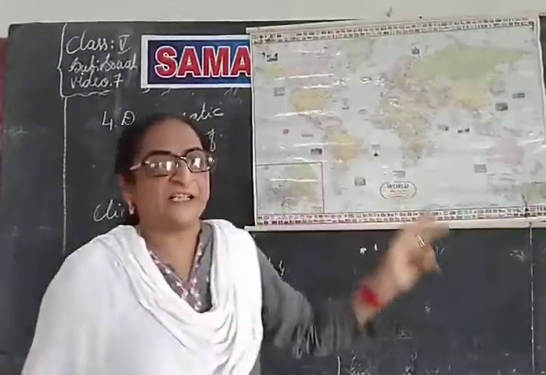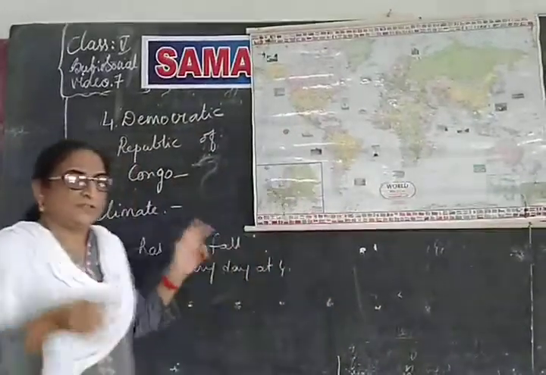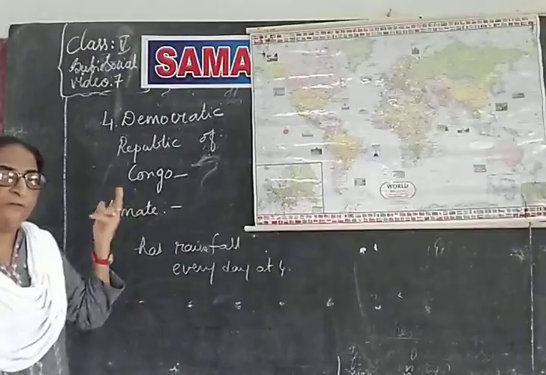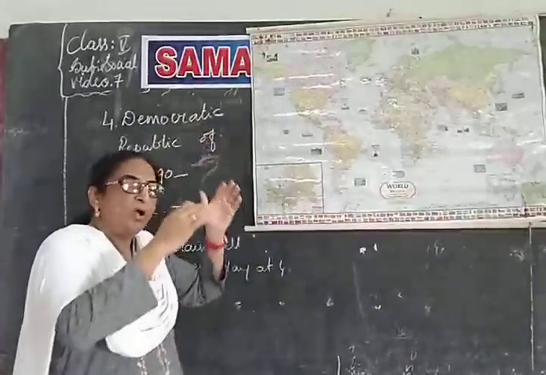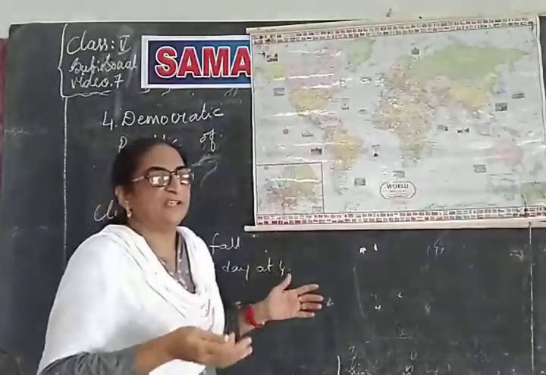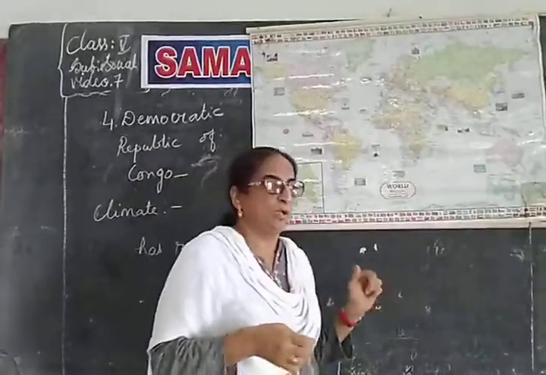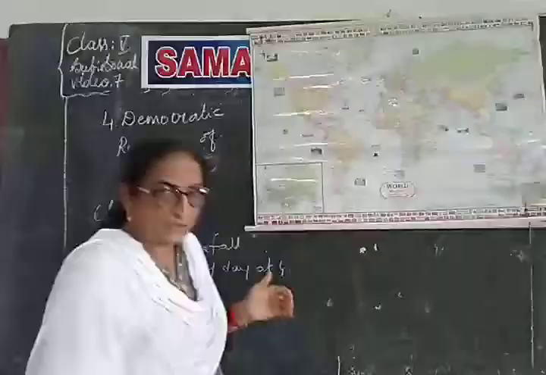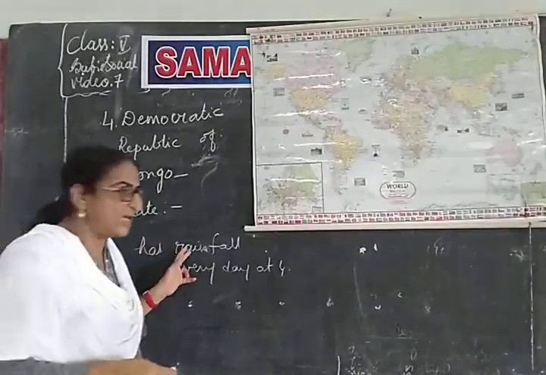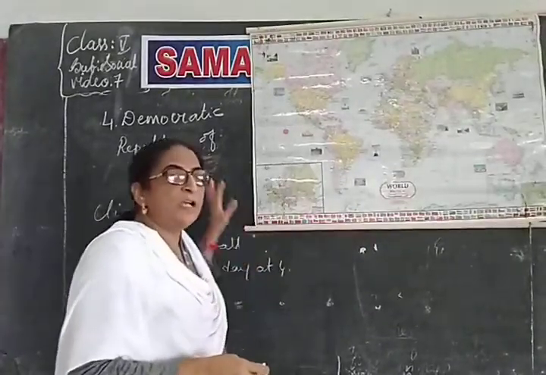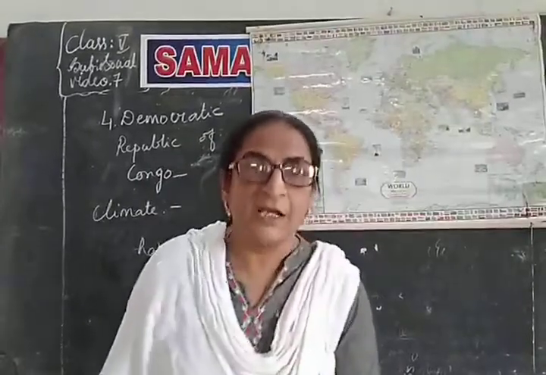Because direct sun rays are falling on that region. So, the rate of evaporation is faster, and formation of clouds is faster. So, when the clouds reach a saturated level where they can't hold any water, it has to fall down. So, it falls down in the form of rain. Every day there will be rain at 4 o'clock. So, this is about the climate of this country.